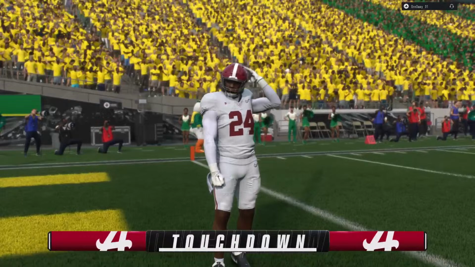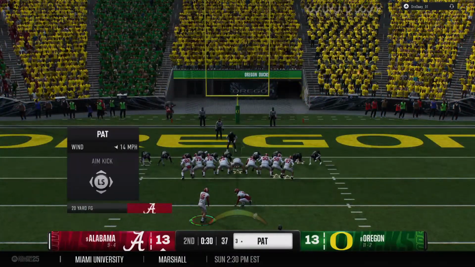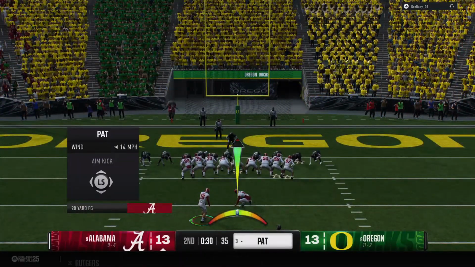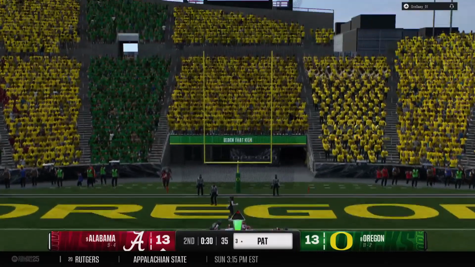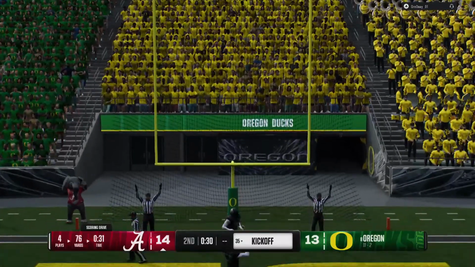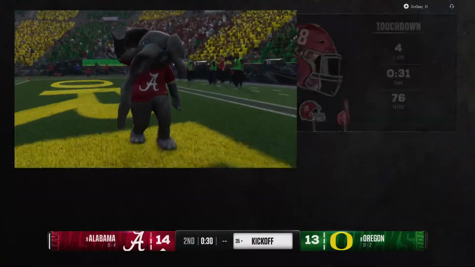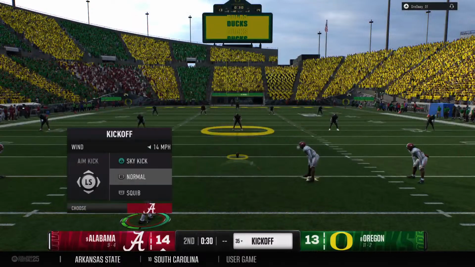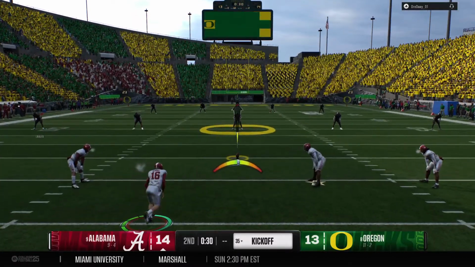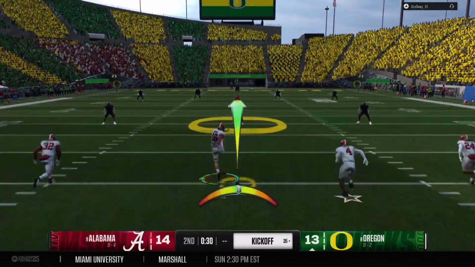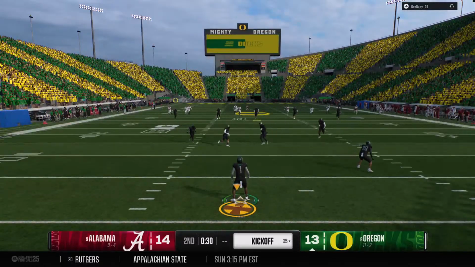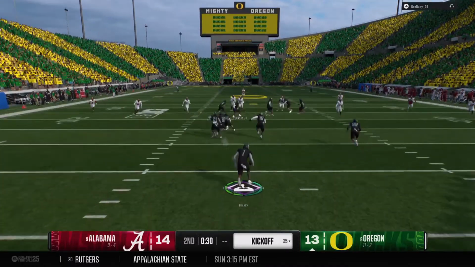Well, he escapes Curry, extends the play. That was just a thing of beauty. What a great job of just getting out of the pocket and staying calm when it looked like nothing was there. He scrambled, found the open receiver downfield, just like we've seen so many times from this guy on film. So the offense gets momentum, scoring before halftime. Now the kickoff. We'll see if the defense can get a stop and preserve that momentum.